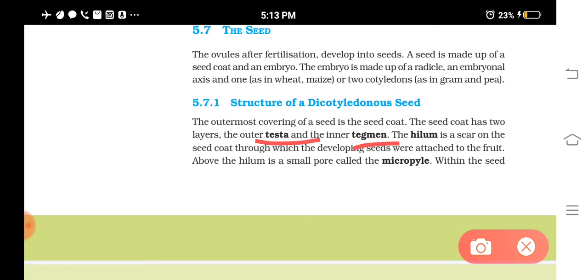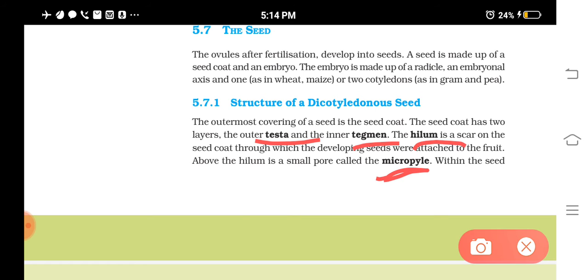So if you open a muttar, you can see that the seeds are attached to the fruit through a small stalk-like structure, that is the placenta, and there is one scar on the seed through which the developing seeds are attached to the fruit. That scar is known as hilum. And above the hilum there will be a small pore that is known as micropyle.